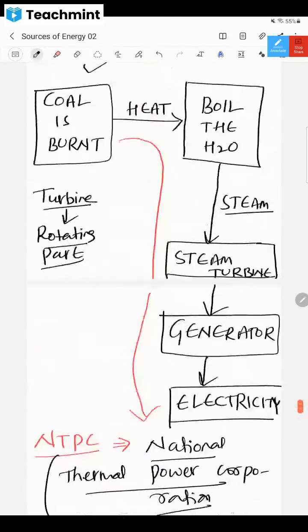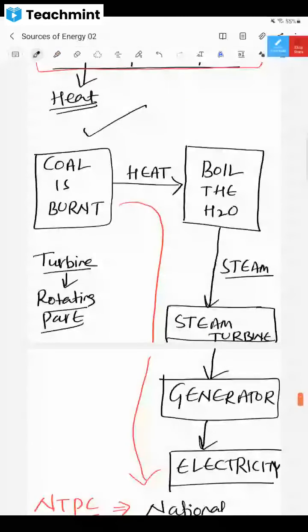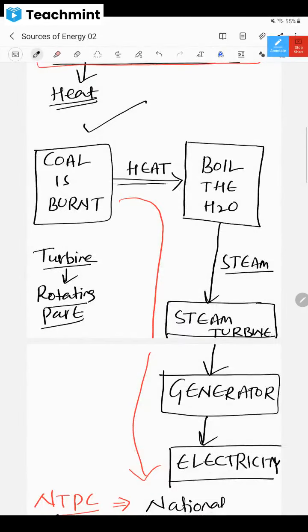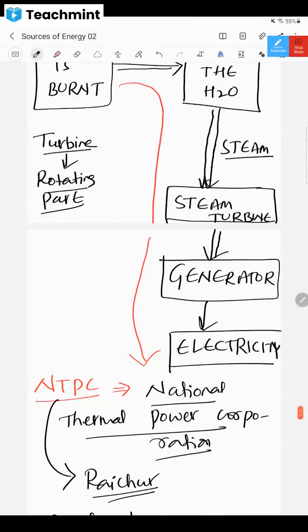So if somebody asks you how a thermal power plant works, are you able to explain this? A lot of coal is burnt, and the heat produced is used to boil water. The steam produced is passed on to a steam turbine. That steam turbine is coupled with a generator, and that generator produces electricity. Understood?